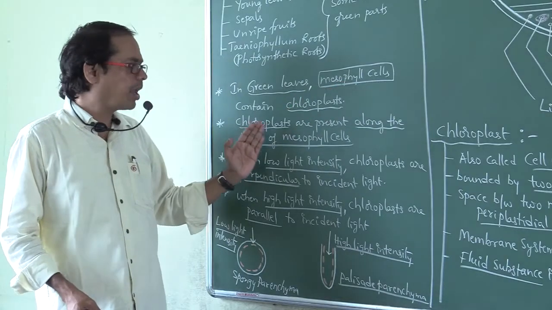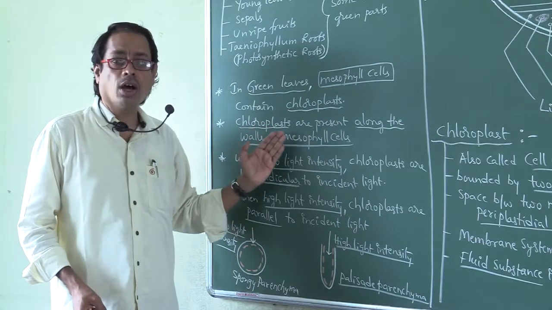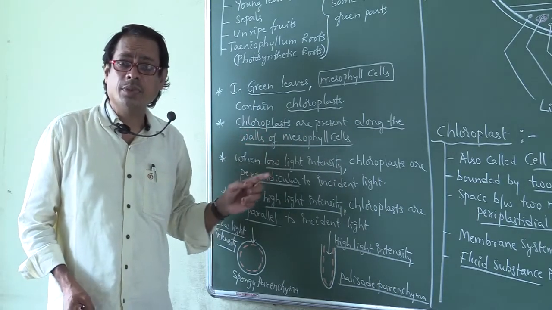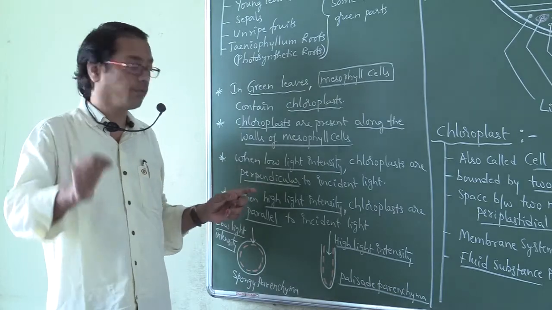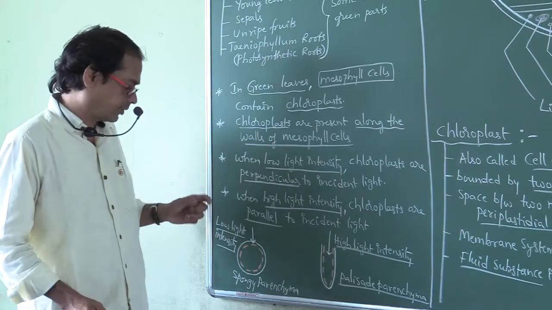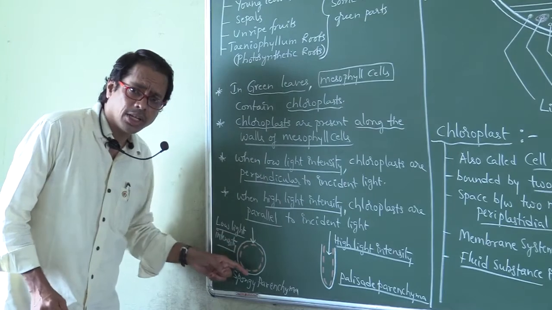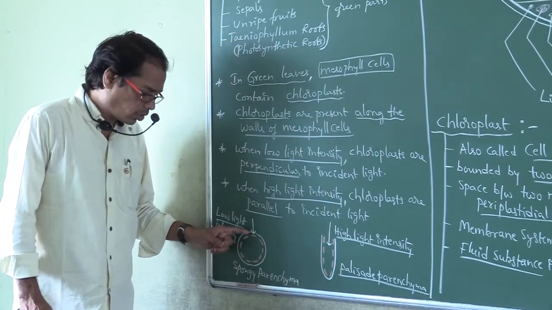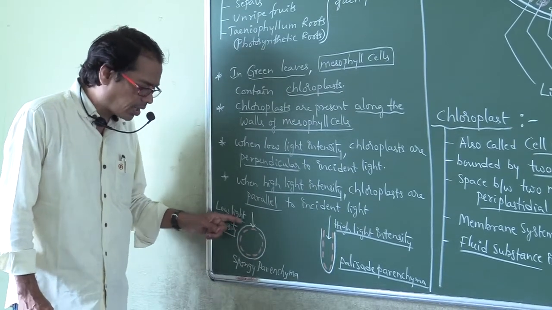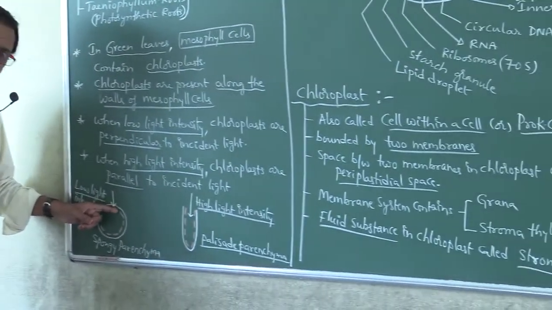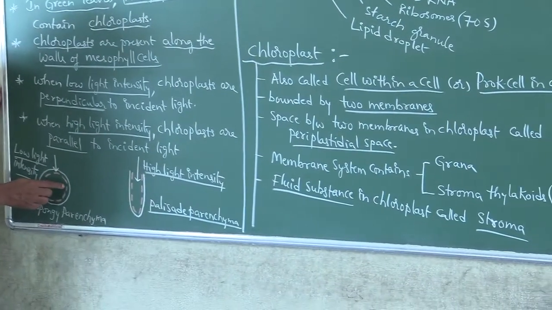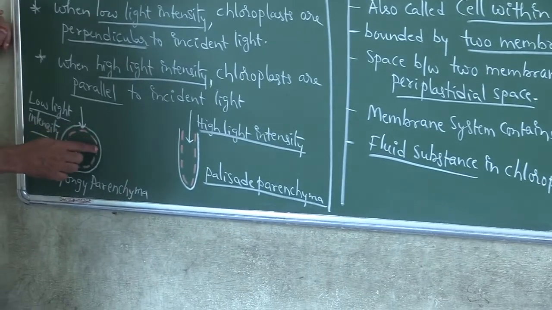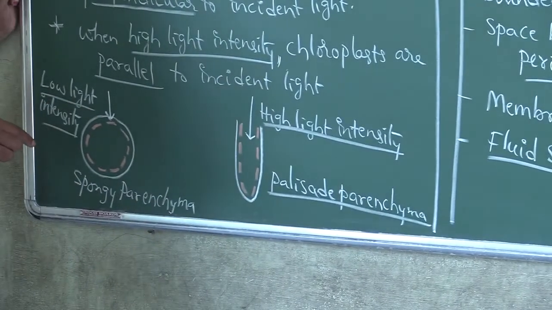Right. Chloroplasts are present along the walls of mesophyll cells. Where do you find the chloroplast in mesophyll cells? Along the walls of mesophyll cells. Look at these diagrams, my dear students. This is the spongy parenchyma, and this is the spongy parenchyma cell wall. These are the chloroplasts, present along the walls of mesophyll cells.